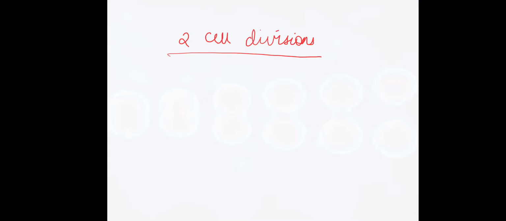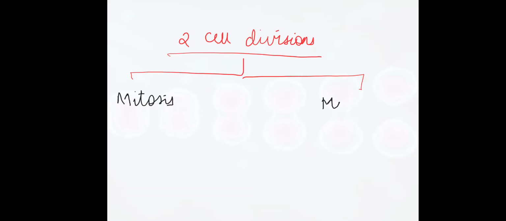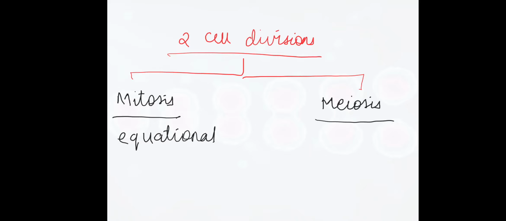Two types of cell division, namely mitosis and meiosis. Mitosis is known as equational division. Meiosis is known to be reductional division.